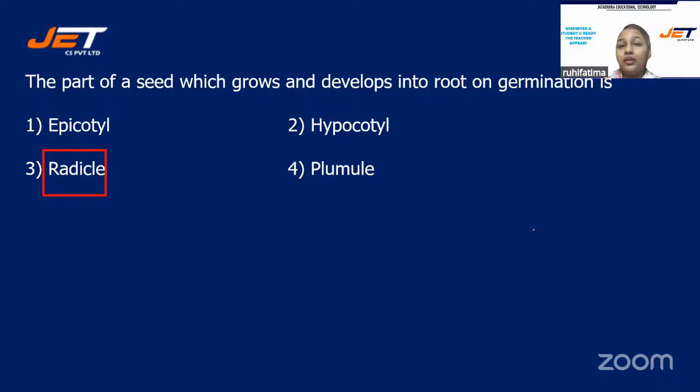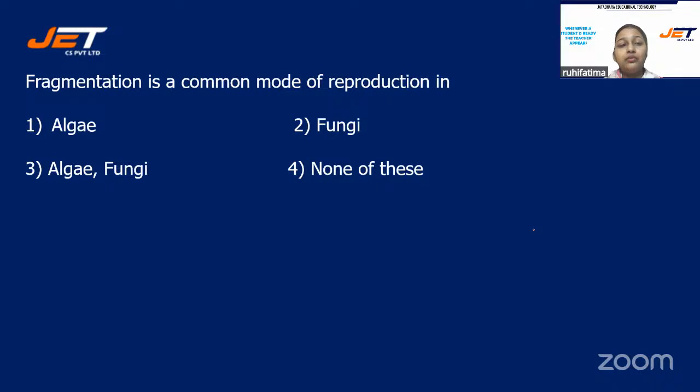Okay, next question. Fragmentation is a common mode of reproduction in, and your options are number 1, algae, option number 2, fungi, option number 3, algae and fungi both, or is it option number 4, none of these?